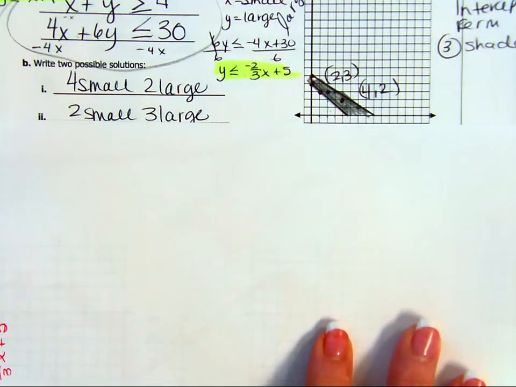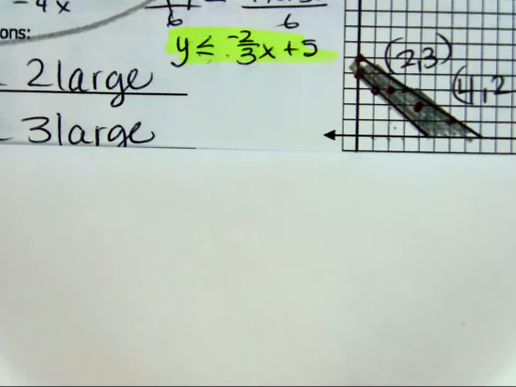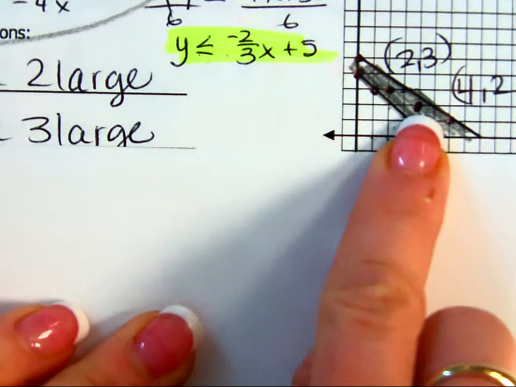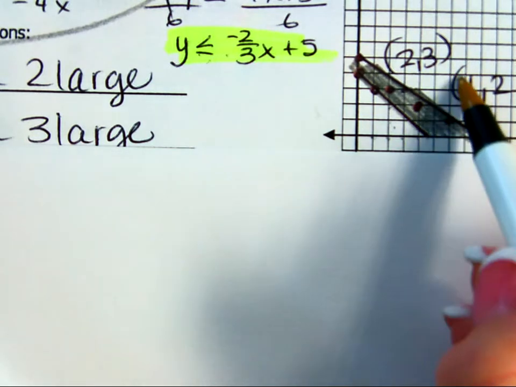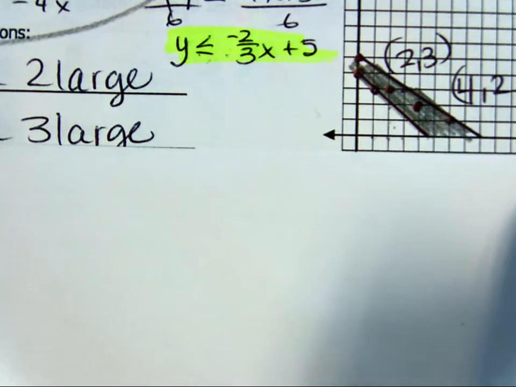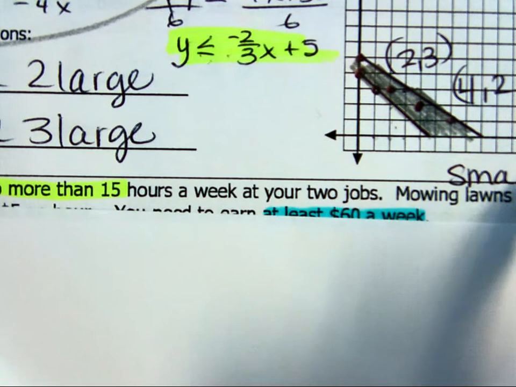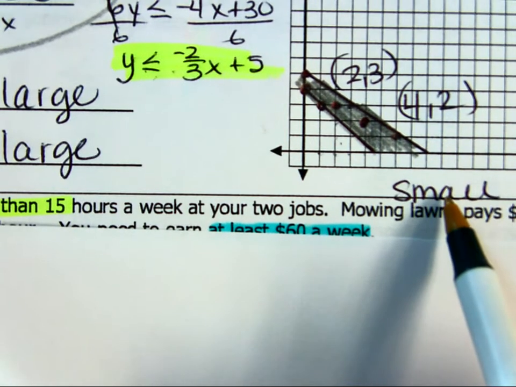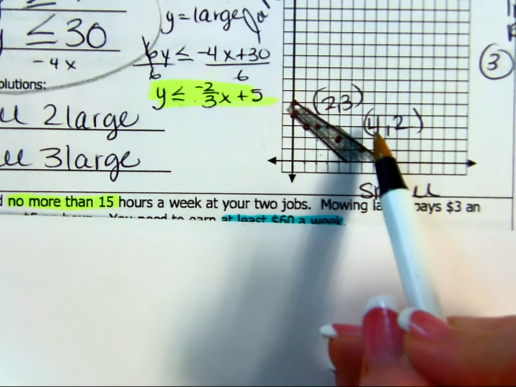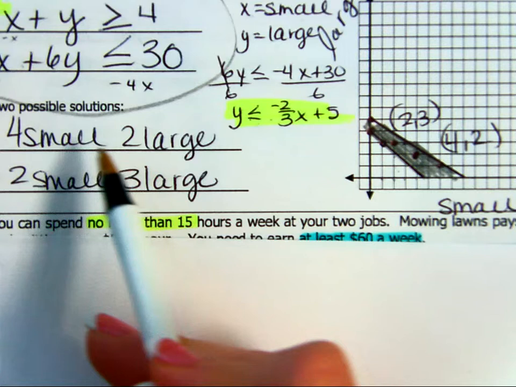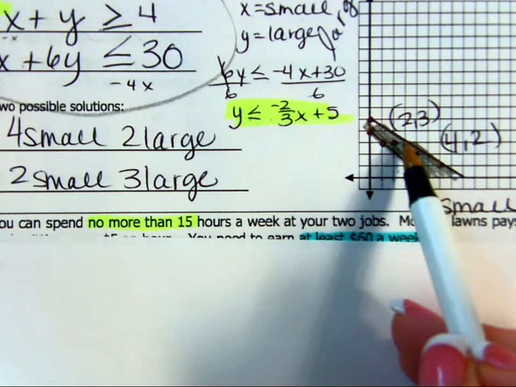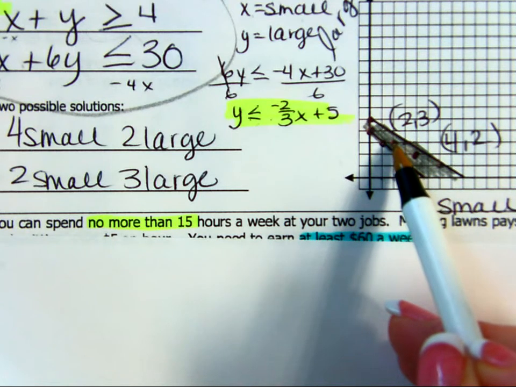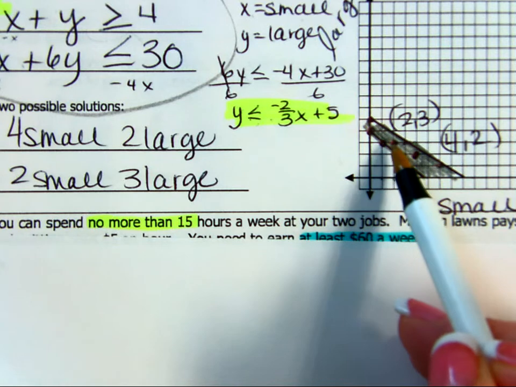So what I did was I looked inside the shaded area and I found 2 points. And I said, that looks like a point that would work because it's in the shaded area. And then the first thing I did was label that point. But what the heck does 4, 2 mean? Well, good thing I labeled my axes, right? It means that she can get 4 small stones and 2 large stones, which is why I wrote that there. Got it? Then I picked another point that was in that shaded region, and it was 2, 3. So she could also get 2, 3.